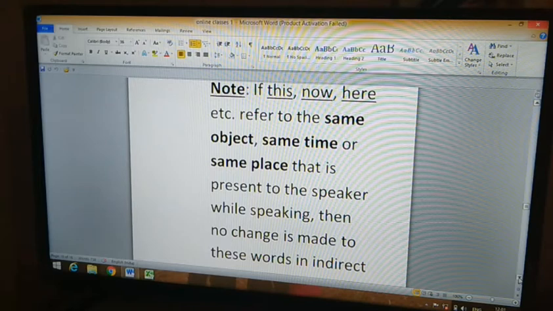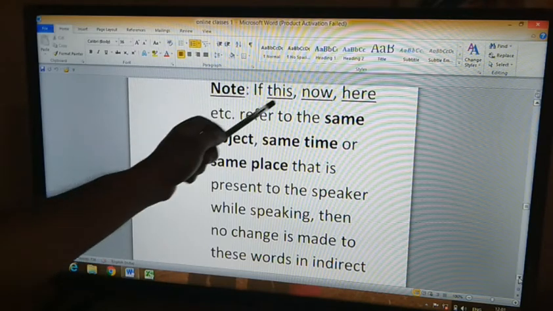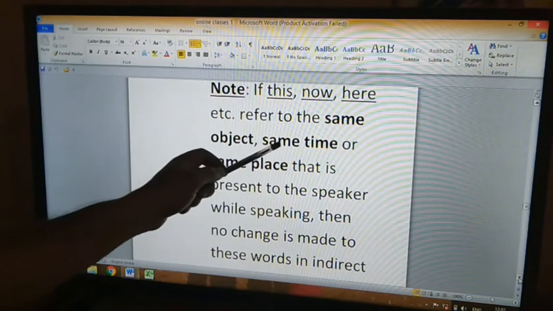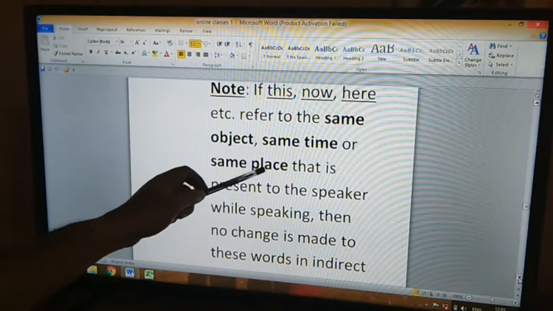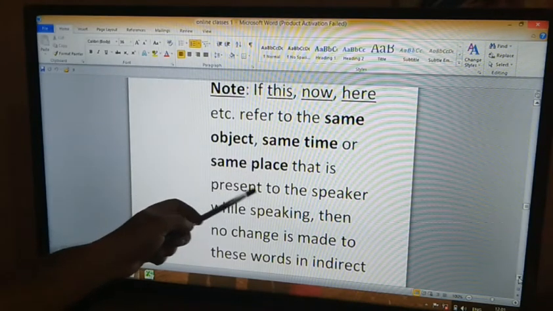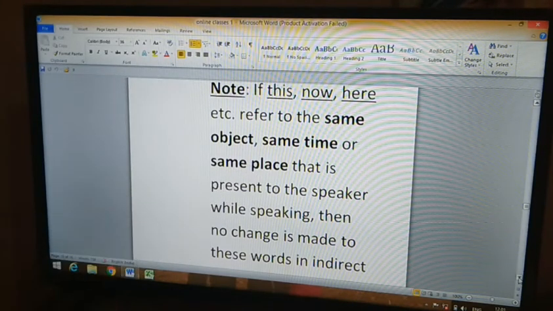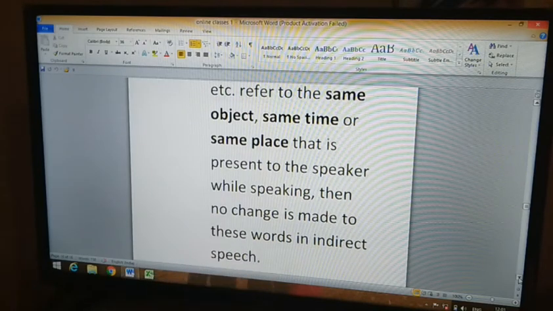So in that case, this, now, here refer to the same object, same time or same place. If that is the case, then no change is made to these words in indirect speech.